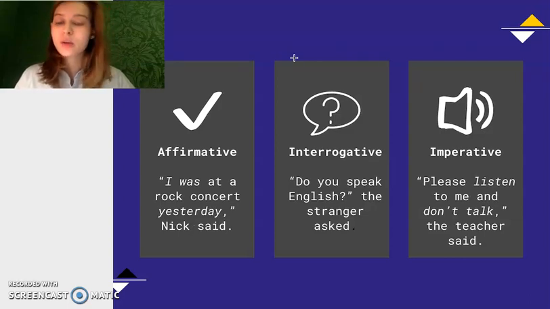Interrogative. It is when we ask a question. "Do you speak English?" The stranger asked. So we're asking questions. And imperative: "Please listen to me and don't talk," the teacher said. We want somebody to do something and we ask them or we order them to do that. So that is an imperative sentence.